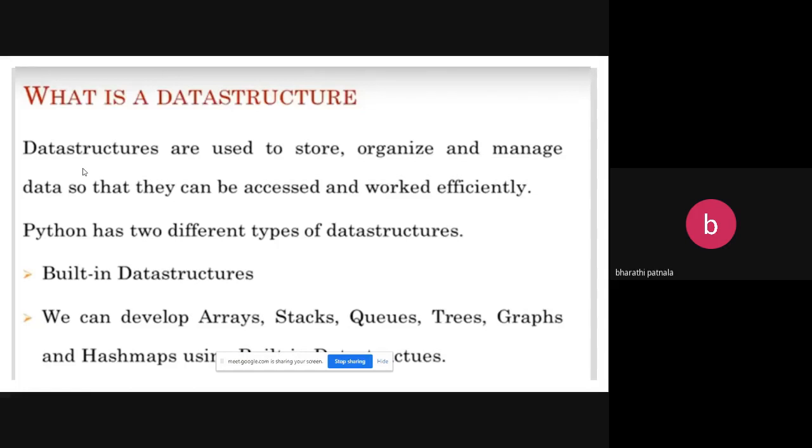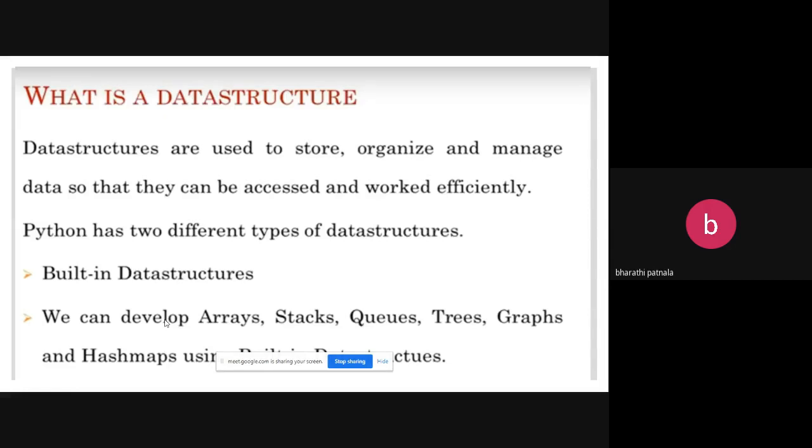In Python, we have two different types of data structures. One is built-in data structures. By using those built-in data structures, we can develop user-defined data structures. Those are arrays, stacks, queues, trees, graphs, and hash maps. Okay, so data structure is nothing but you are arranging your data in an organized manner, and also you are working with your data efficiently.